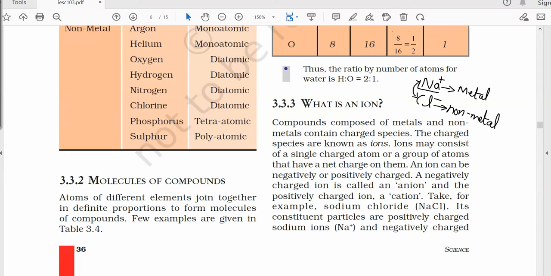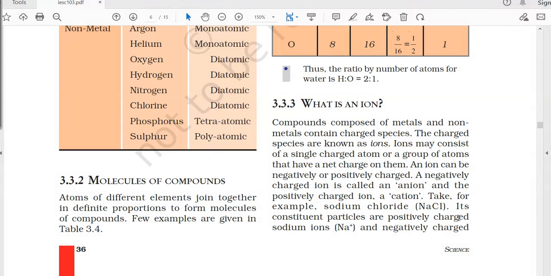These ions which are formed, the sodium positive ion and the chloride negative ion, will be termed as the cation of sodium and the anion of chloride, and after combining with each other they will produce a compound, that is NaCl. Okay, so this was for the ions.